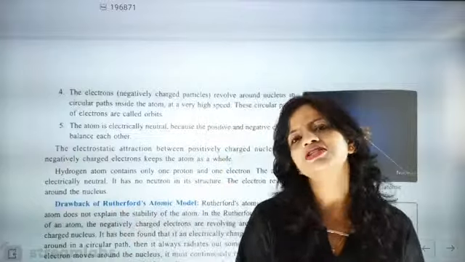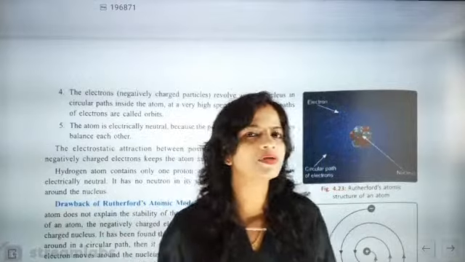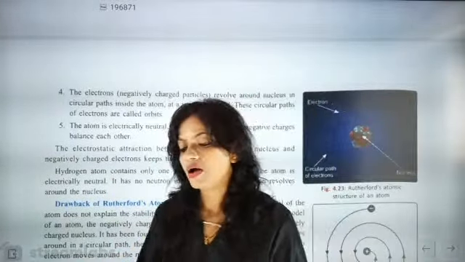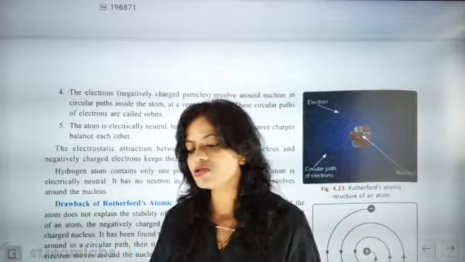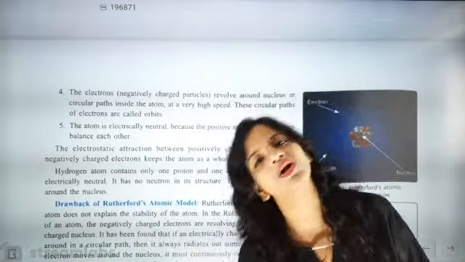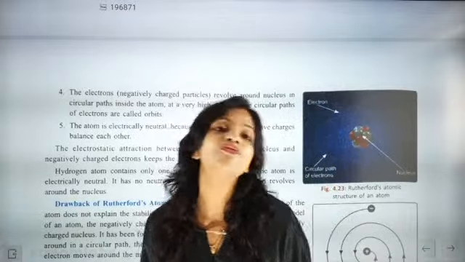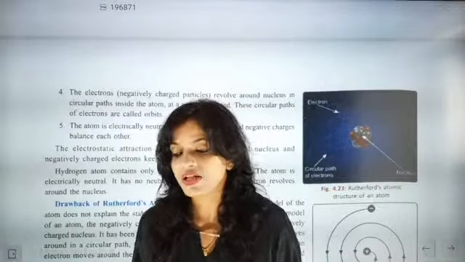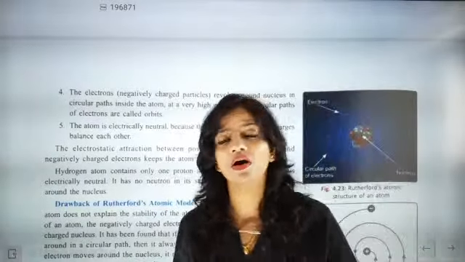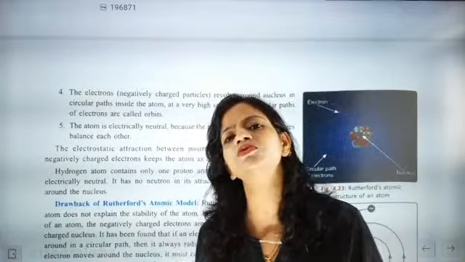When Rutherford says that electrons are revolving in particular orbits, that concept was true for the old concept, for that time, because now we have quantum mechanics, which has a different theory about the structure of the atom. In higher classes, you will come to know that there are certain rules, like Hund's rule.